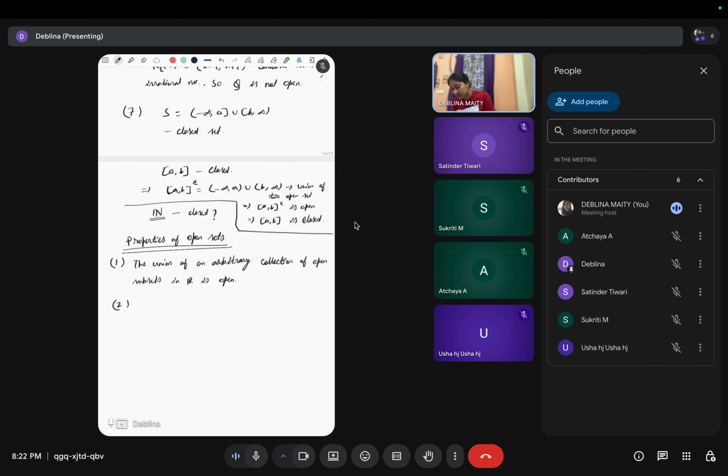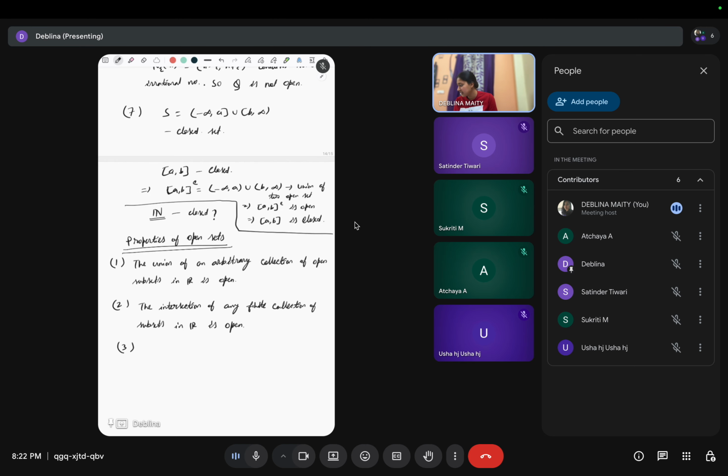Second, the finite intersection of open subsets of R is open.